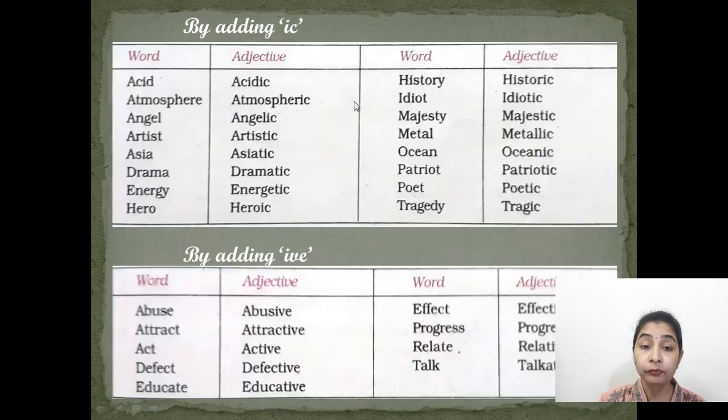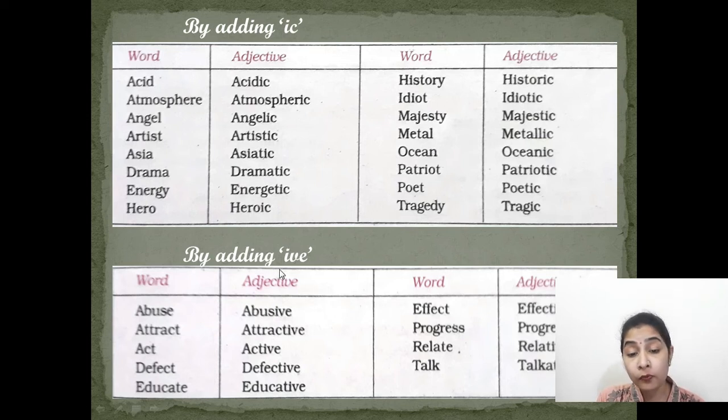Similarly, IC, when we add IC to a few words, it changes into an adjective. Example, acid, acidic, atmosphere, atmospheric, angel, angelic, artist, artistic, tragedy, tragic, poet, poetic, ocean, oceanic, metal, metallic. Like this, IC is added to the words to form adjectives.